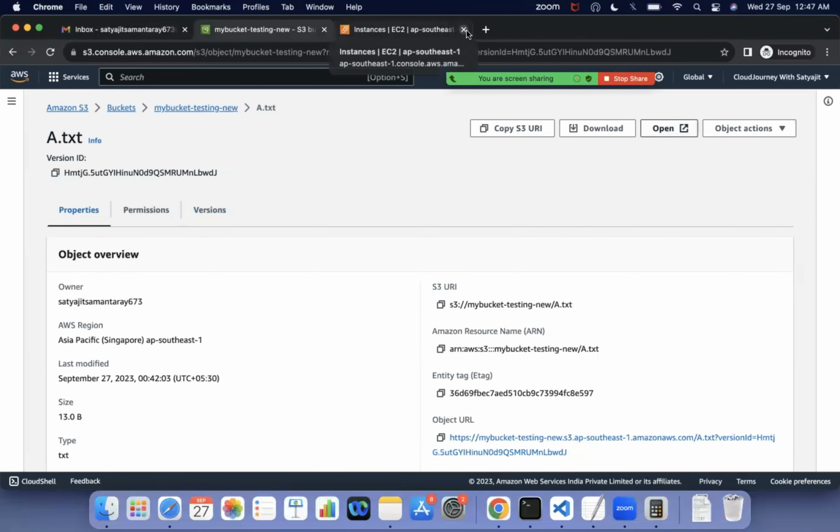So versioning will be very helpful. It means we can create multiple versions, and with the help of versioning we can restore the file back. Okay. And if the file got deleted also, we can restore it back. That is very helpful about versioning.